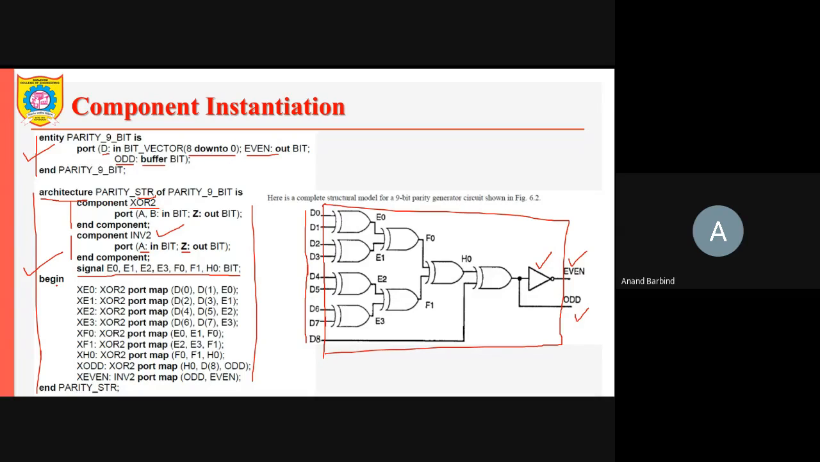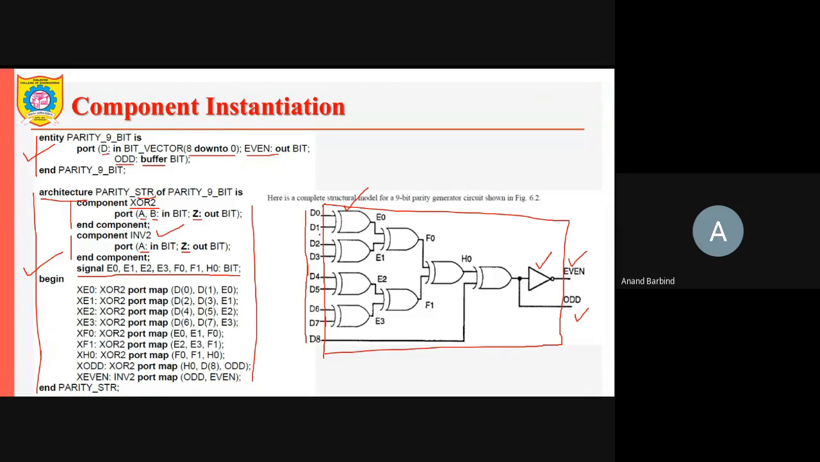Now comes the actual body of the architecture. The first instance of XOR2 is created, XE0. So XE0 is the first instance. Port map: how is the connection of the first OR gate? We are specifying the connections of this first gate. The XOR gate has two inputs, A and B, and output Z.